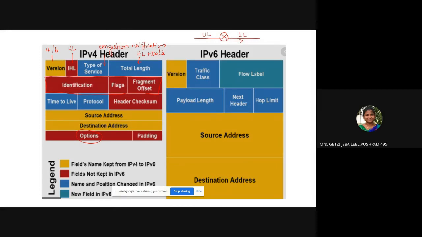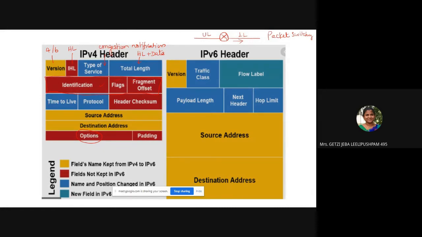That is what we discussed in packet switching. I hope you remember that. Packet switching is nothing but your packets are chunked and then floated in the internet. So your router will fragment the packet, and when it does, these three fields are used. How they do it, we will discuss later. Identification, flag and fragment offset are the three fields used by the router when it chunks the packet. Then you have the time to live field.